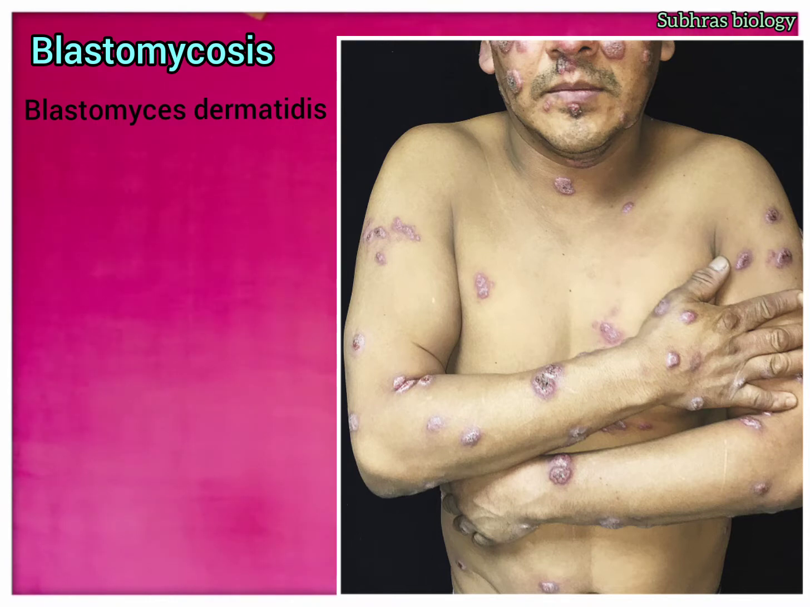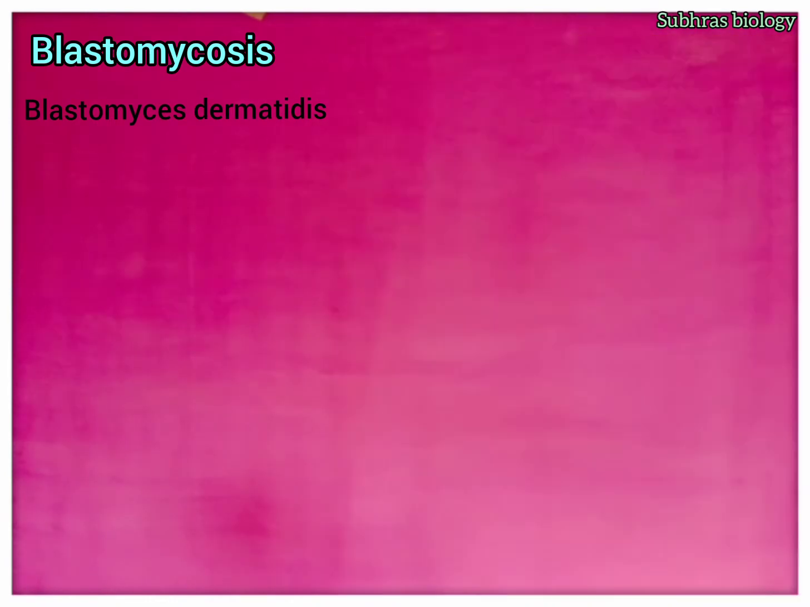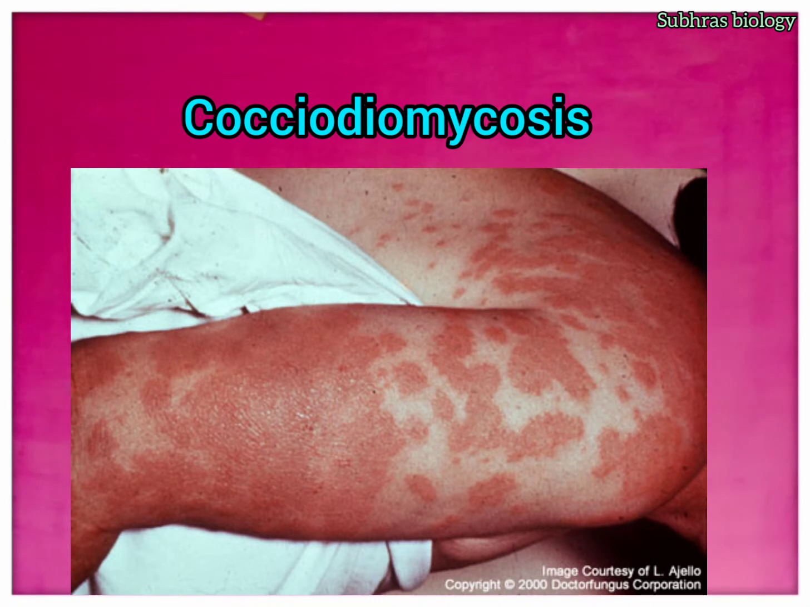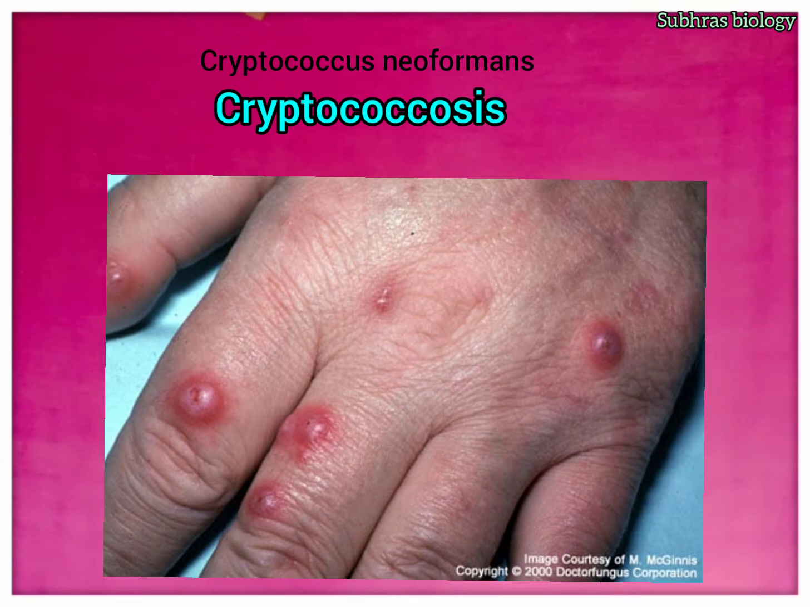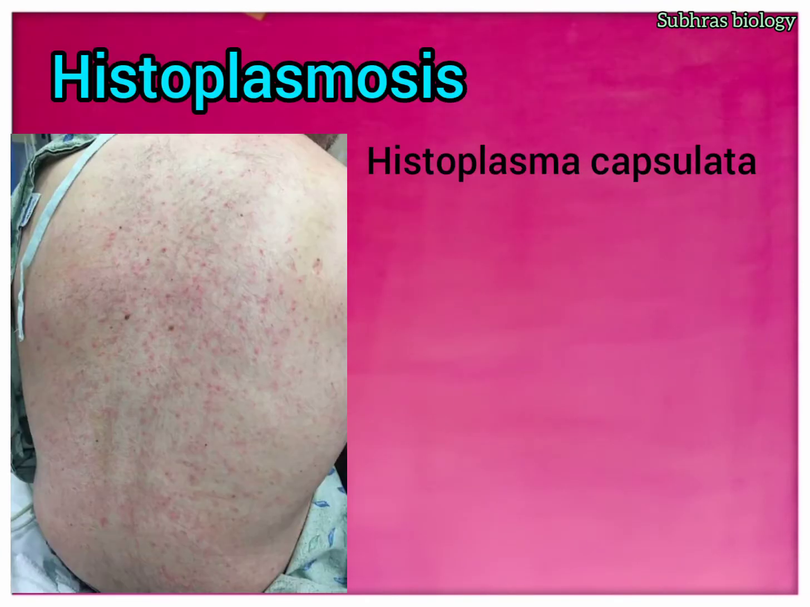If we see the examples, they include blastomycosis, which is caused by a dimorphic fungus, Blastomyces dermatitidis. Second is coccidioidomycosis, otherwise called valley fever, caused by a thermally dimorphic fungal species of the genus Coccidioides. The third is cryptococcosis, caused by Cryptococcus neoformans. Another is histoplasmosis, which is most common, caused by Histoplasma capsulatum. So these are examples of systemic mycosis.